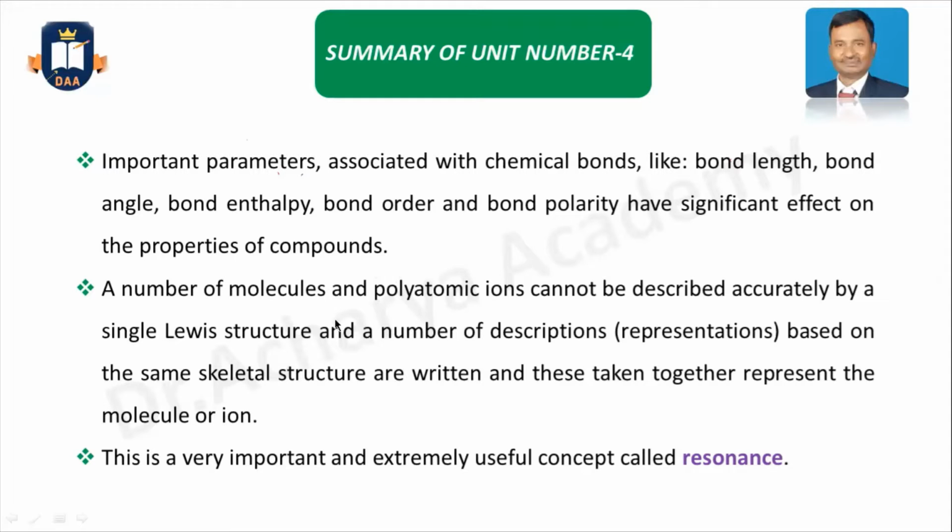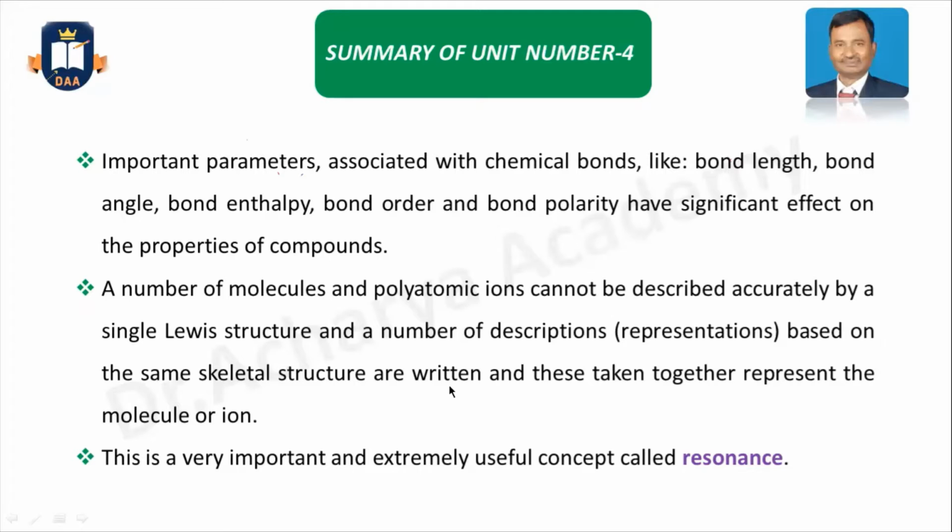A number of molecules and polyatomic ions cannot be described by a single Lewis structure, so a number of descriptions, that means representations based on the same skeleton structure, are written.